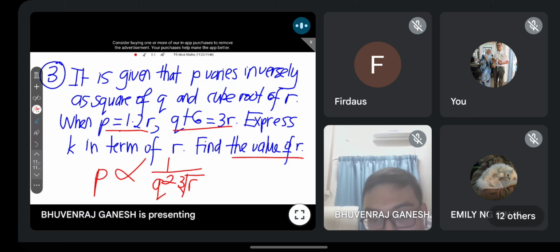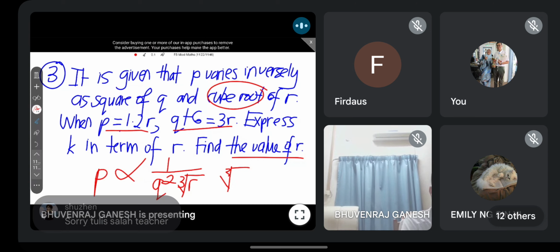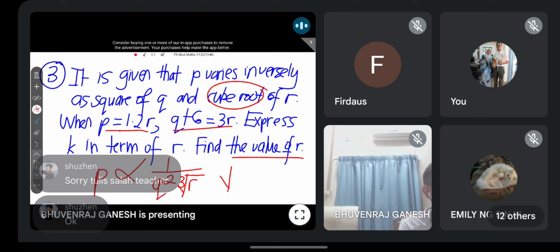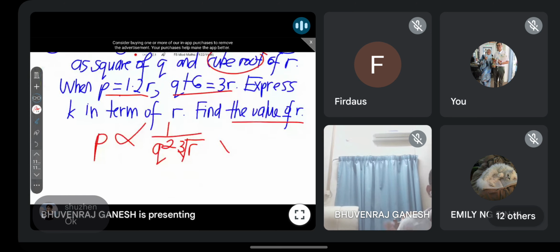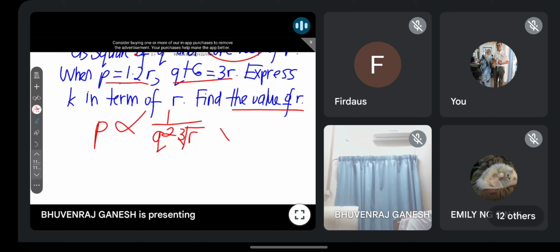Okay, R power 1/3, not R power 3. Okay, cube root is R power 1/3. But if you want to write in this format, can. Oh, okay. So that one common mistake lah. Usually you must read carefully. Okay, so guys, this is what we call as variation. Betul? Ini adalah bentuk ubahan.